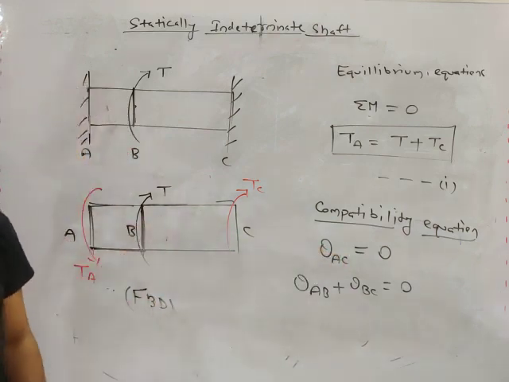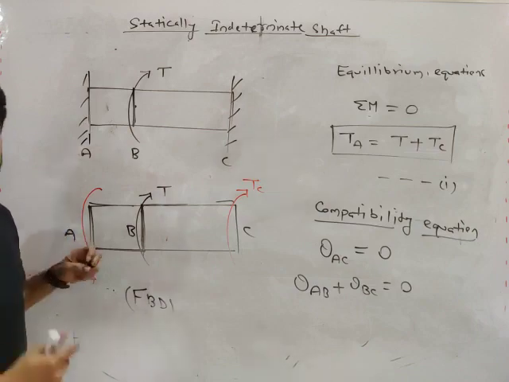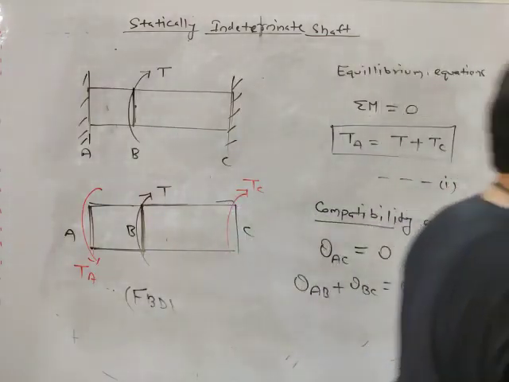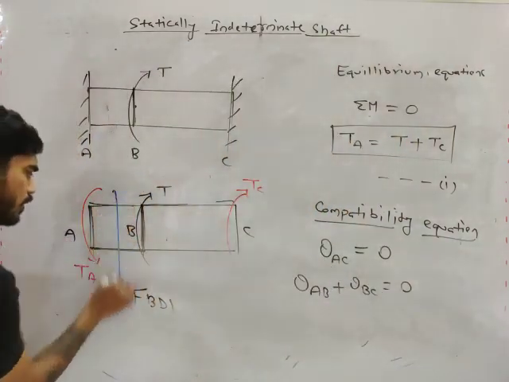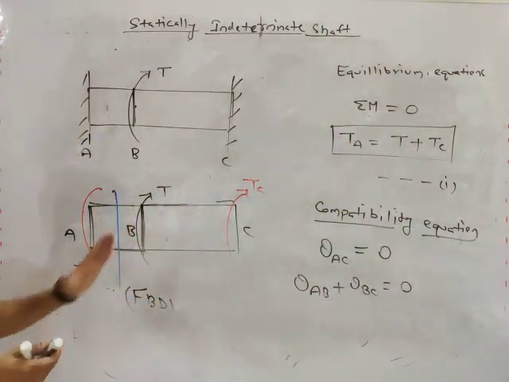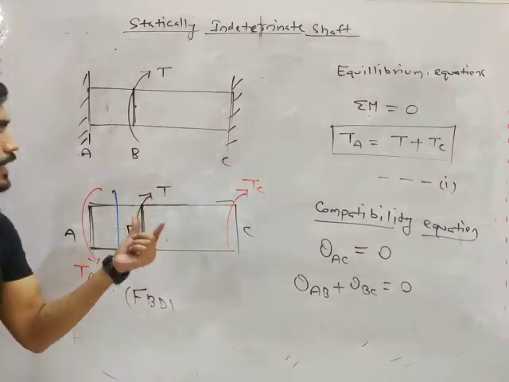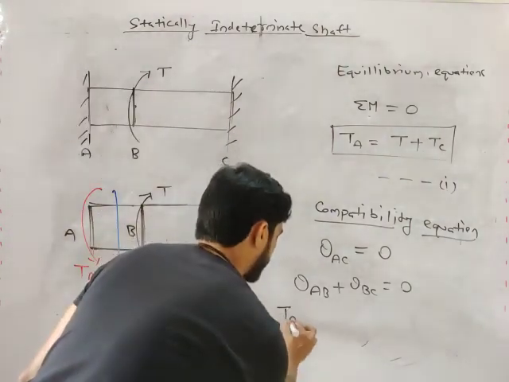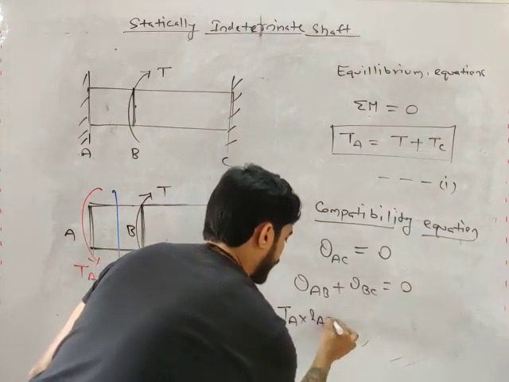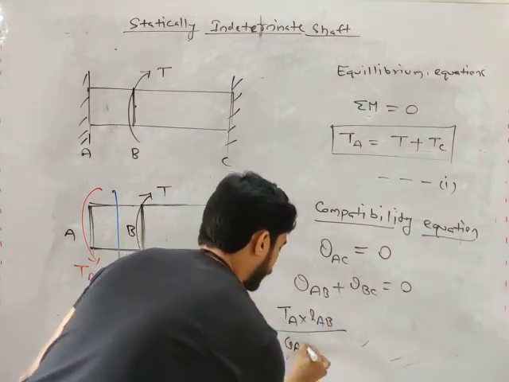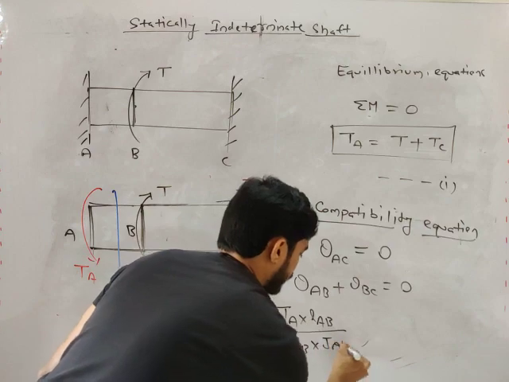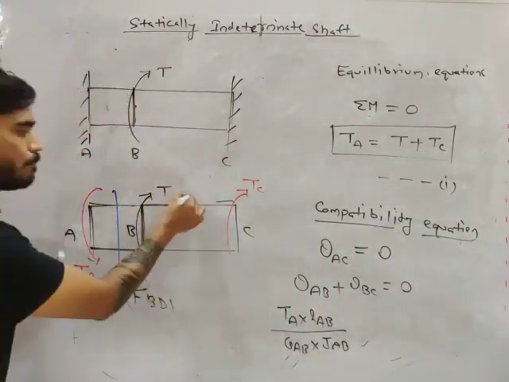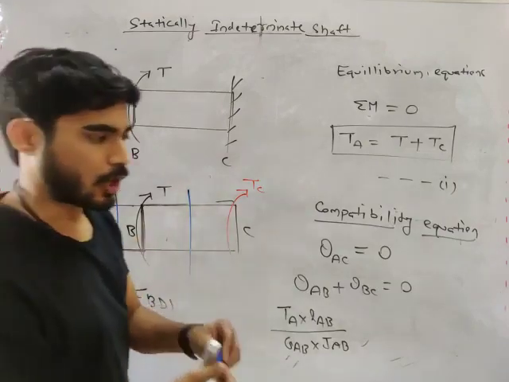Now what will be theta AB? TL by GJ. What is T in AB? Tell me what will be the internal torque in AB. From left it will be TA, from right it will be T plus TC. You can write either. So let's write TA into length of AB divided by G of AB into J of AB. That is TL by GJ.